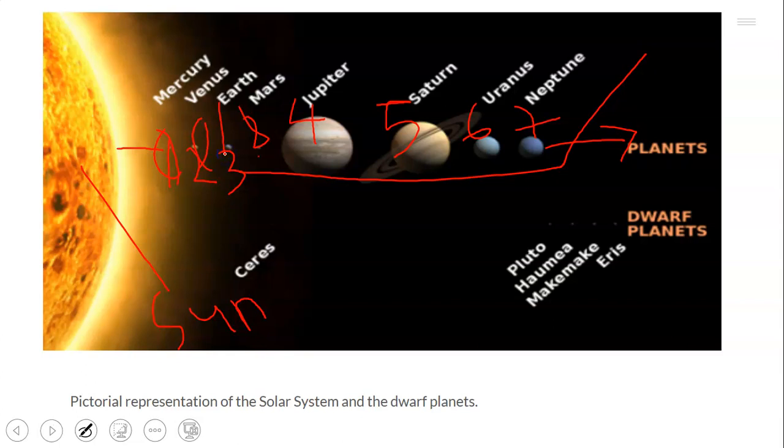So why do we talk about 8 planets? Simple. You see here at the right end of my chart, we have what we call dwarf planets. Pluto is now here. Why? Because the characteristics of what makes up a planet can no longer be seen in Pluto.